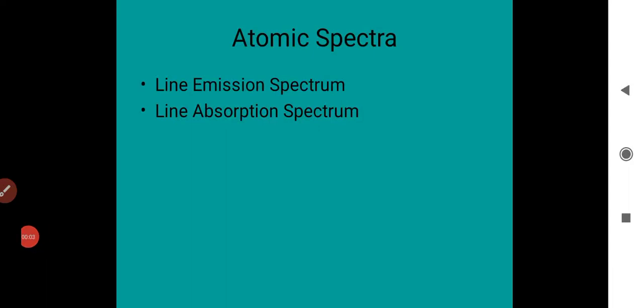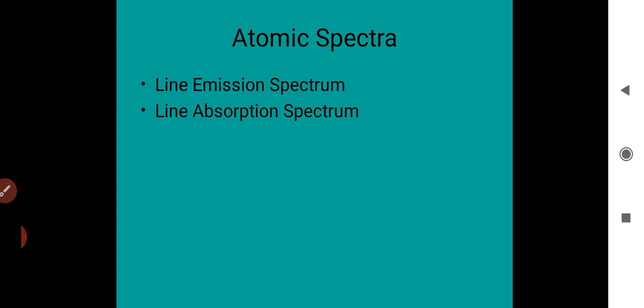Hello dear students, let us continue with the atom chapter. So in this class we'll study atomic spectra. We have two types of spectra: one is the line emission spectrum and the other is the line absorption spectrum.